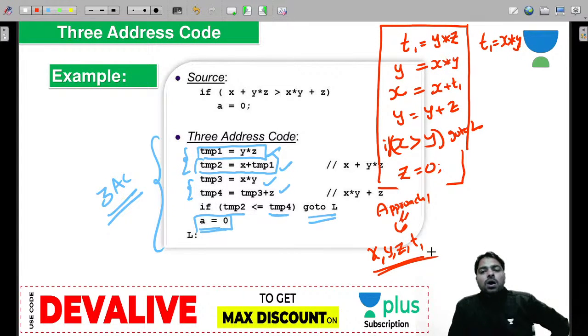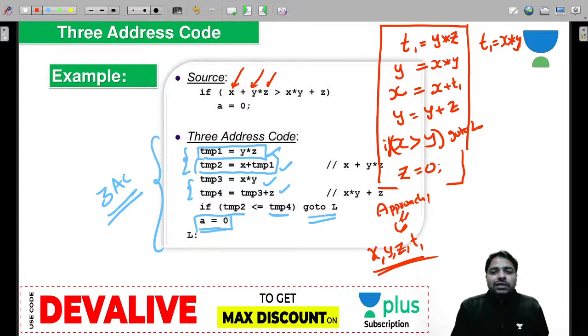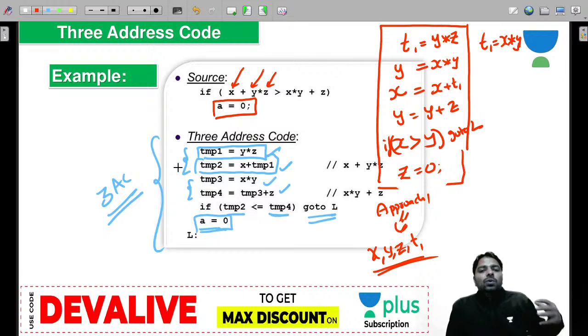With 4 variables, I can implement this code. This is how in the exam they might ask, can you tell me the equivalent code with a smaller number of variables? Then 4 is the best answer, because anyhow x, y, z are not known to you. They are arbitrary values, or they are taken using a scanf statement, something like that. So you can't delete them. But a is equal to 0, you are defining it. You can use it as your own variable if you want.